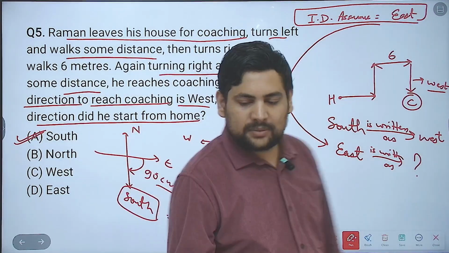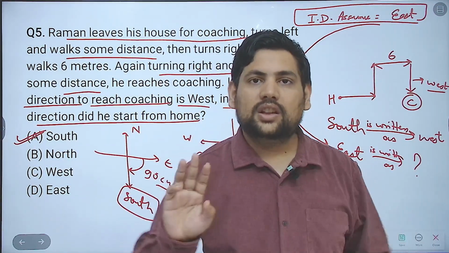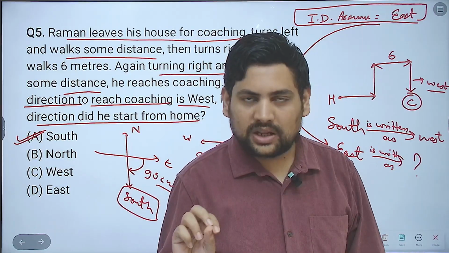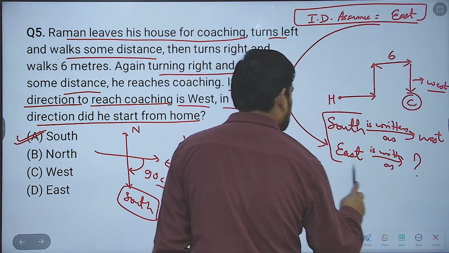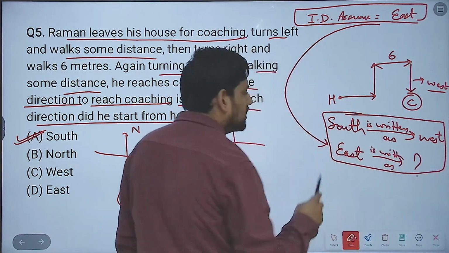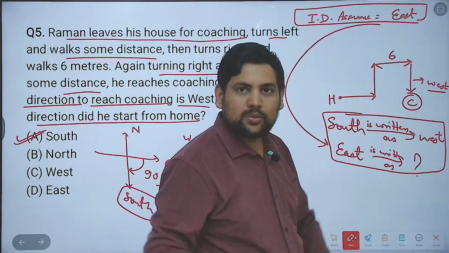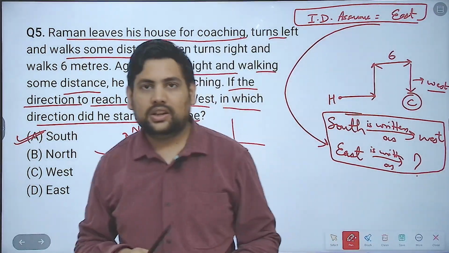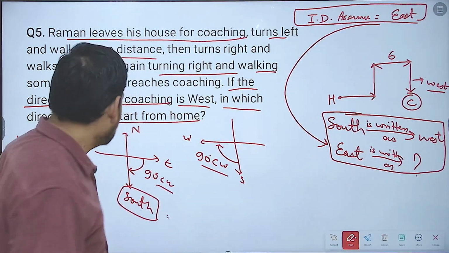So the basic concept is what? We don't know the initial direction. We assume it to be any direction. Then eventually we will be given something in the question such that we'll be able to write this. Once you get to this format, this is written as that, then this will be written as what. So basically we have reduced it to changing direction questions. Understood? Then let's do another one.